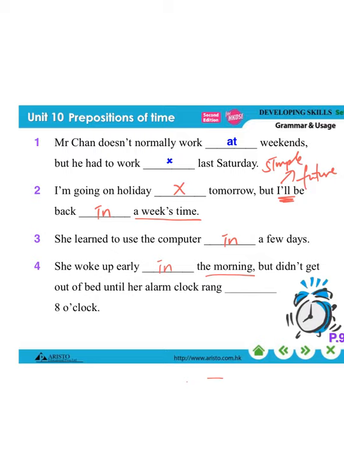But didn't get out of bed until her alarm clock rang, so for the time here, we have to use at. So I hope that you have a better understanding of how the different prepositions are used, the usages and the differences between them. And now, please finish the other exercises in your grammar book of this chapter.